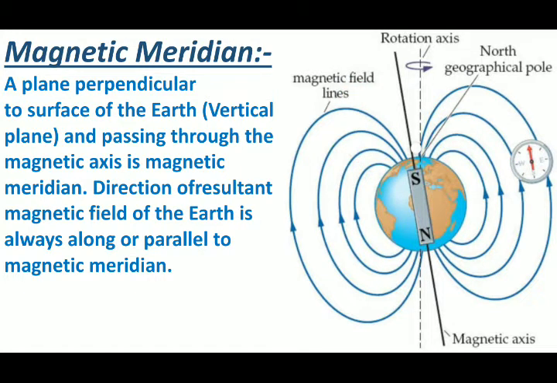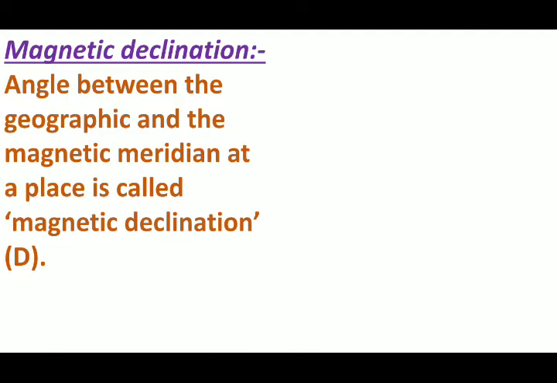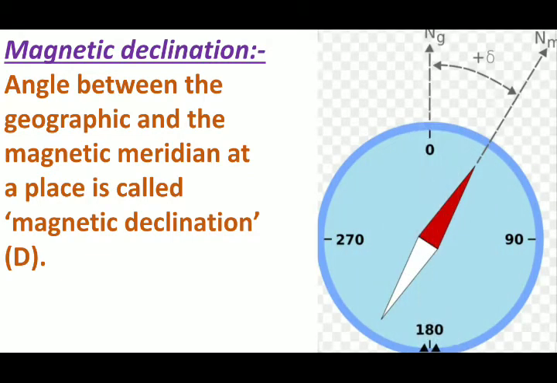Next we have magnetic declination. As I just said, if you observe some angle between them, the angle between the geographic and magnetic meridian at a place is called magnetic declination.